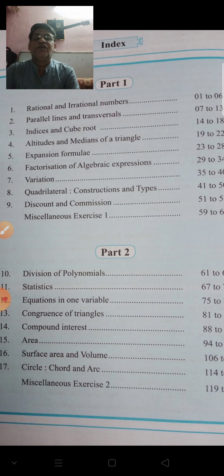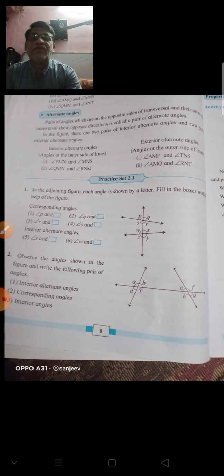So first, the properties of parallel lines. What are the properties of parallel lines? When two parallel lines are intersected by a transversal, then what happens? How many angles form there? And what are the properties of those angles? We will study now. In short, we already studied in the previous class also, so we only have to revise these properties today.